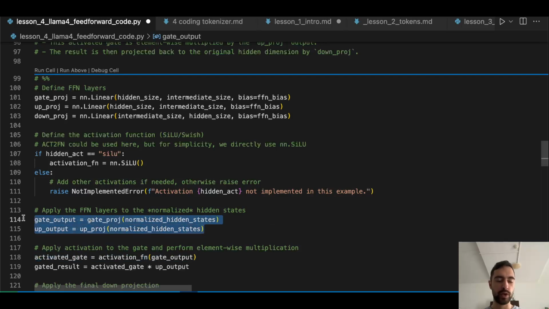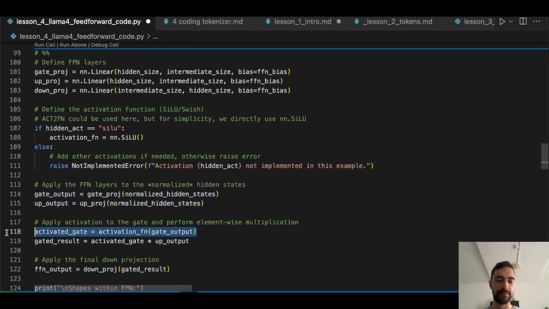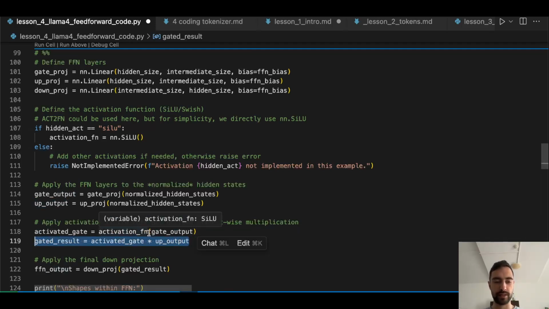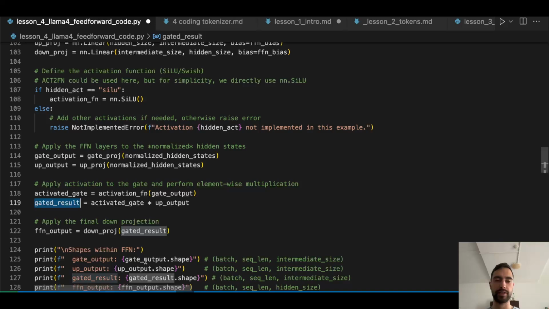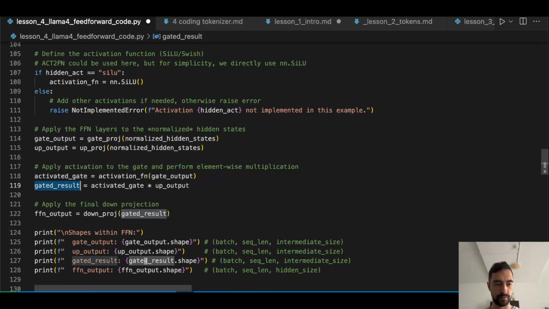So right now these two are the same, but then we will apply the activation function here. And then we will perform element-wise multiplication. We just multiply element by element at the same position. And we get this gated result with both linearity and non-linearity. And then we squish it down with the down projection.